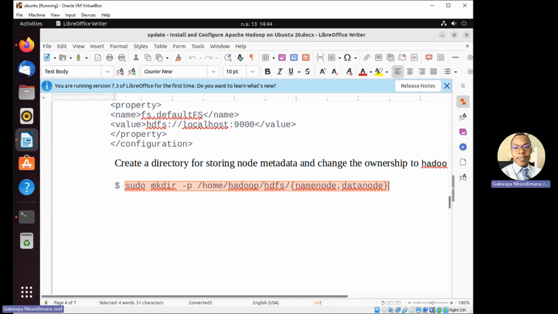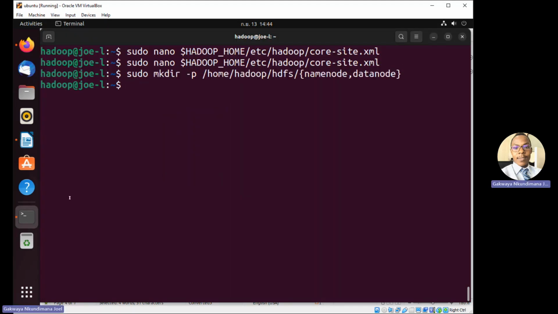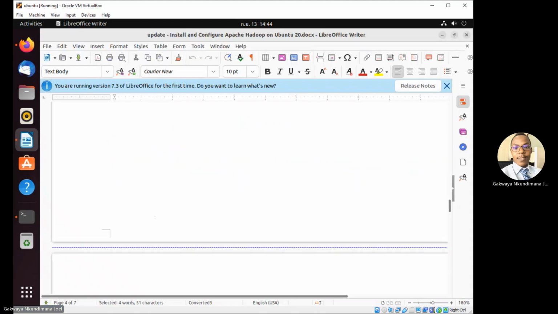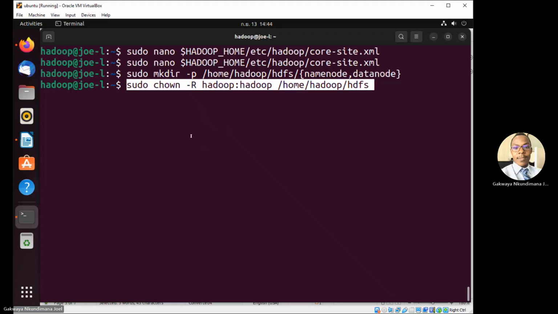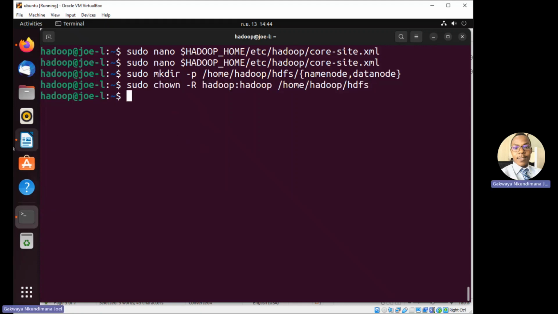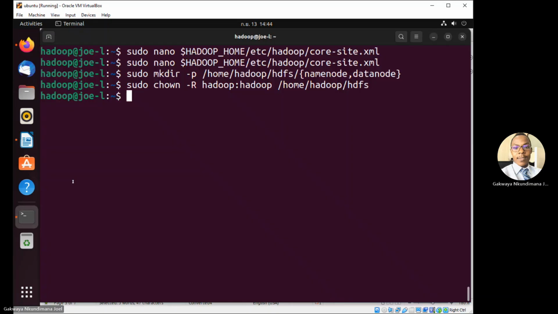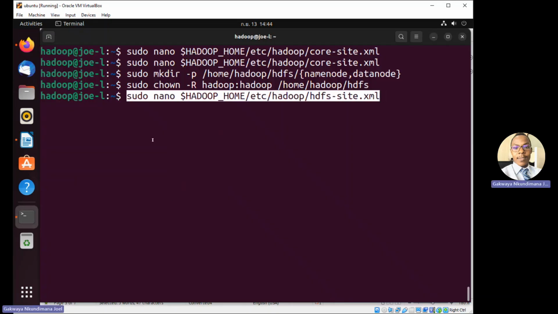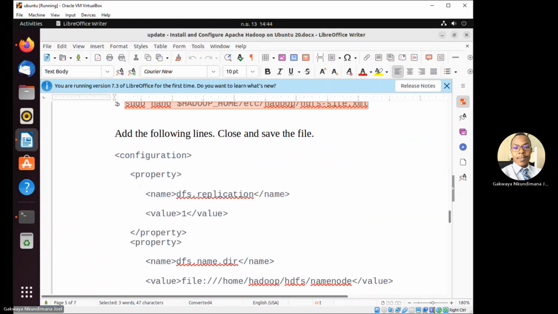Next part here, we need to make a directory where the name node can be stored. We can create the name node directory where they will be stored. And again, we need to change the owner of that name node. All right, so we need to update the HDFS. We need to create the HDFS file, come inside this file here.